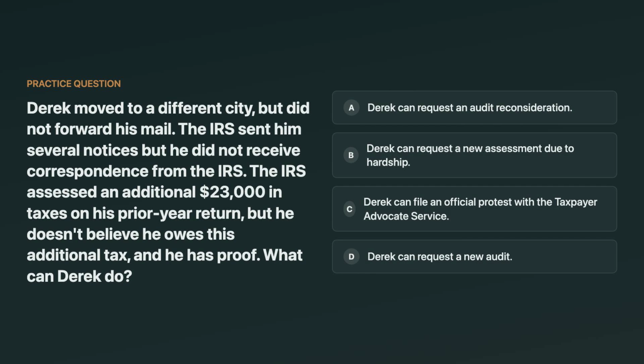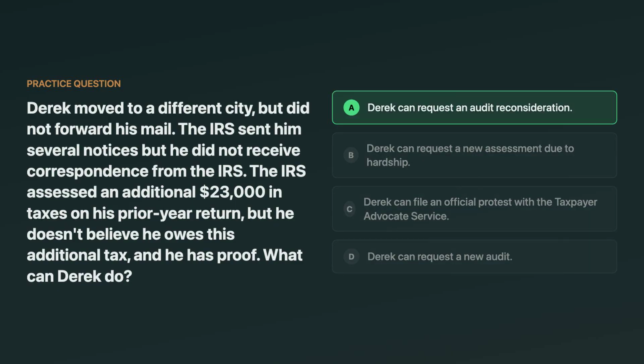Derek moved to a different city but didn't forward his mail. The IRS sent several notices, but he never received them. The IRS assessed an additional $23,000 in tax on his prior year return, but Derek doesn't believe he owes it, and he has proof. What can Derek do? Options include audit reconsideration, a new assessment due to hardship, a protest with the Taxpayer Advocate, or requesting a new audit. Think about it.